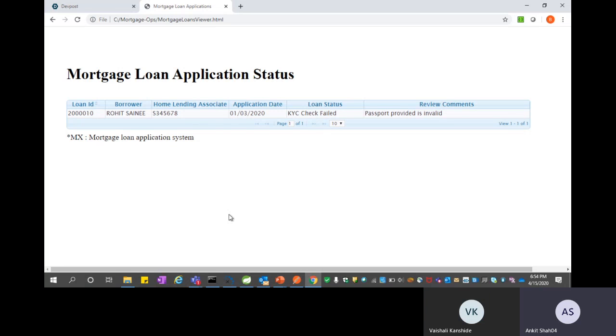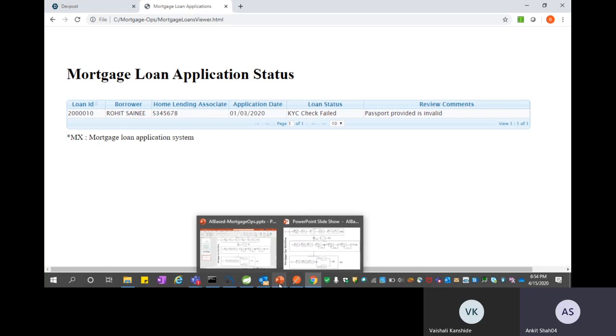We had submitted the application ID for Rohit Saini. We have the home lending associate's ID being specified, his application date being captured, and the loan status says that the KYC check has failed, and the reason for it is the passport provided is not valid. That's the message that we get back from the passport KYC model. So that's the first scenario. Let's take a look at a couple more scenarios.